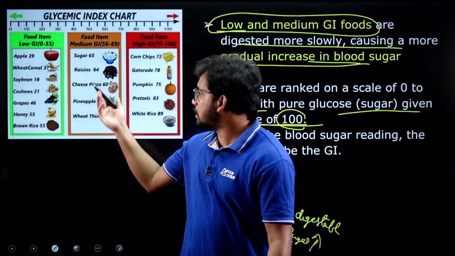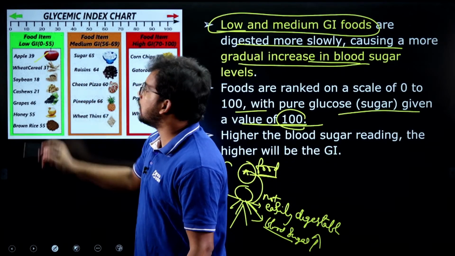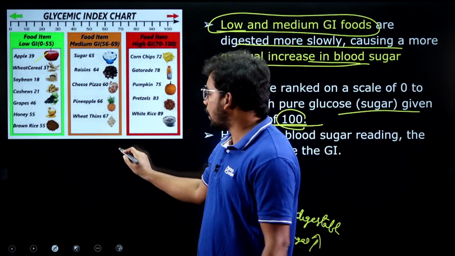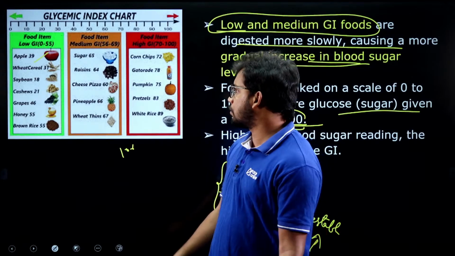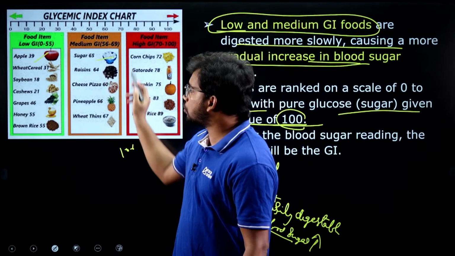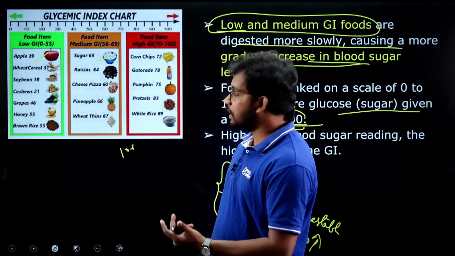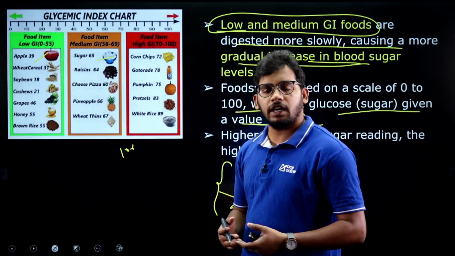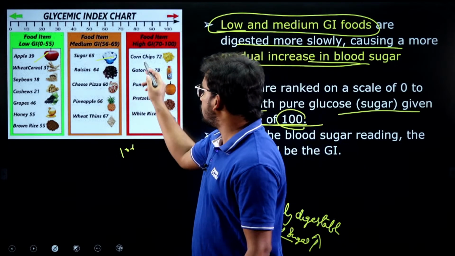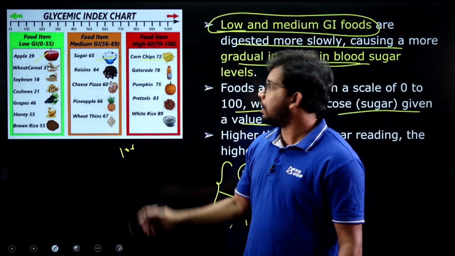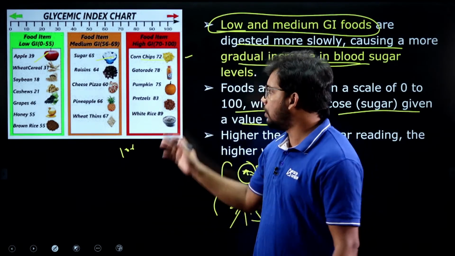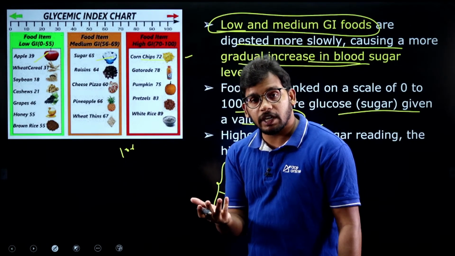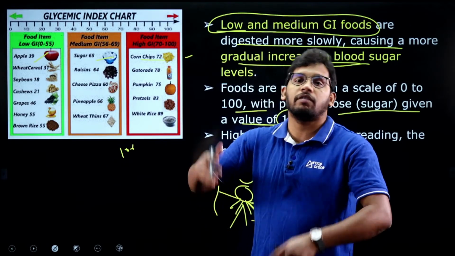So you can see, for example, apple has 39 glycemic index out of 100. So it is a slowly digestible one, not a very fast one. And if you take direct sugar, it is 65. So it is immediately digested and then sugar levels are peaked. Similarly, corn, right? Whatever corn chips you are consuming, Lay's for example, has a high glycemic index, that means easily digestible and sugar levels will peak.